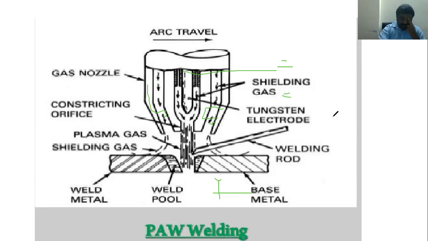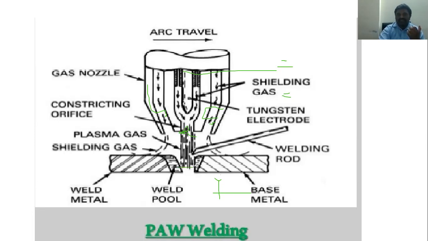So what happened here? The gas is heated between the electrode and the nozzle. The gas gets heated, and that is the transfer type. Non-transfer means the gas moves from this nozzle to the workpiece.